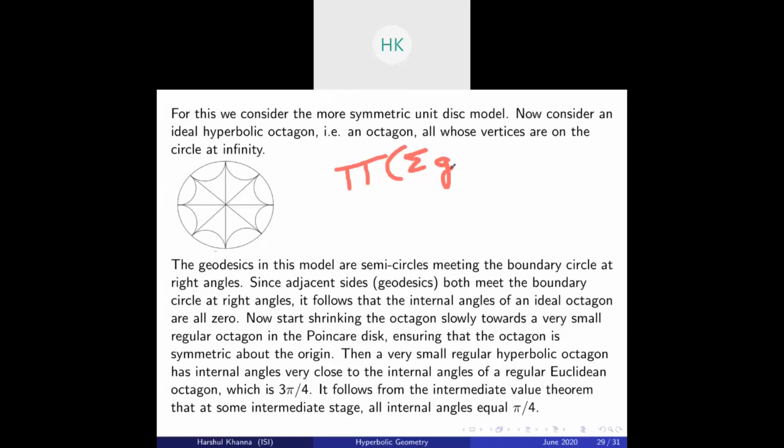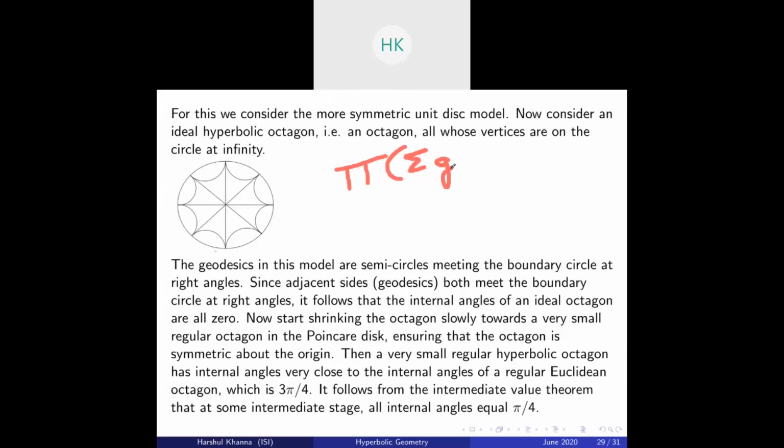And for such a surface, the universal cover is the hyperbolic plane, the open disk model. We see that this fundamental group has an action, and the result of the action of this fundamental group on the hyperbolic plane is very nice. This action is isometric, properly discontinuous and co-compact.